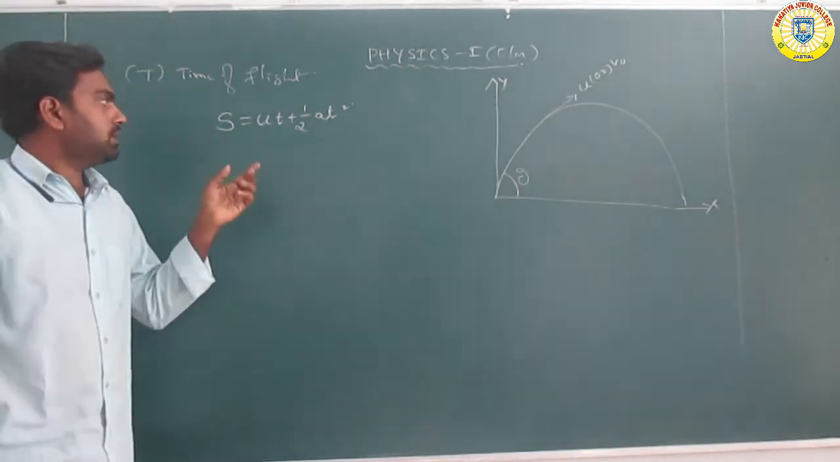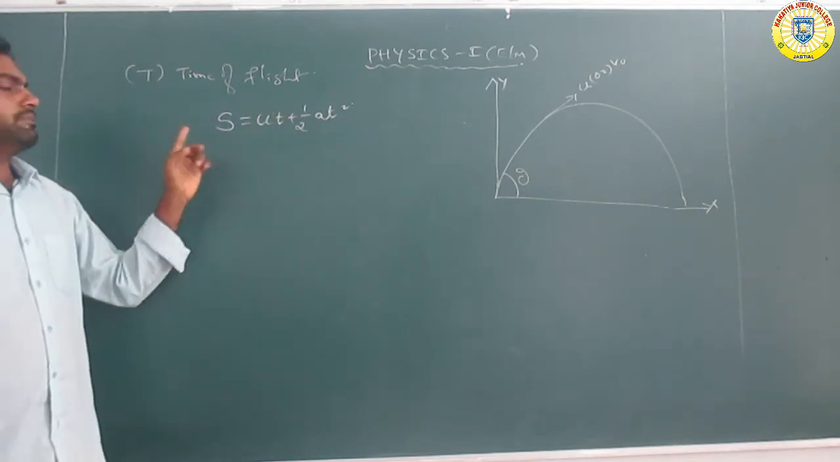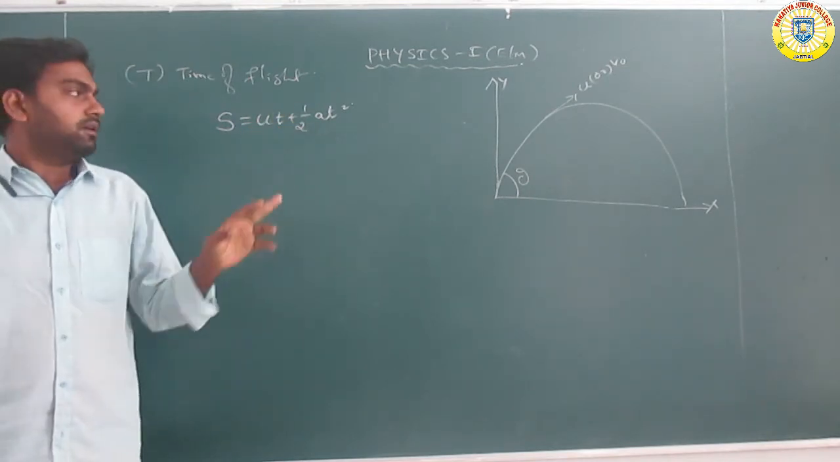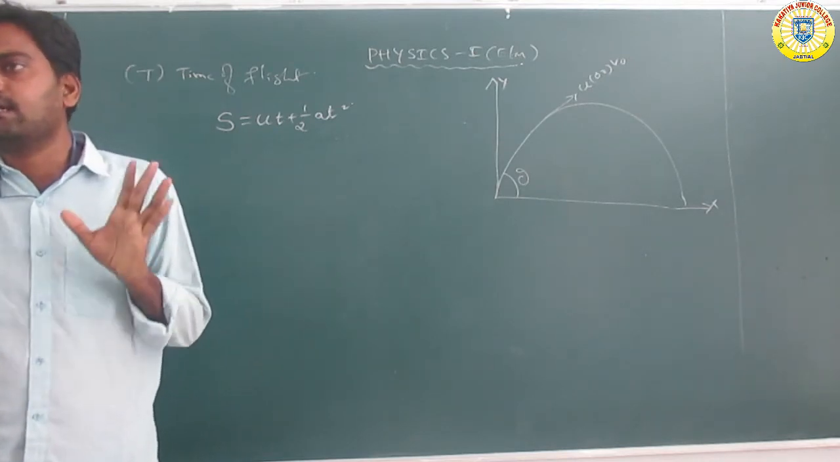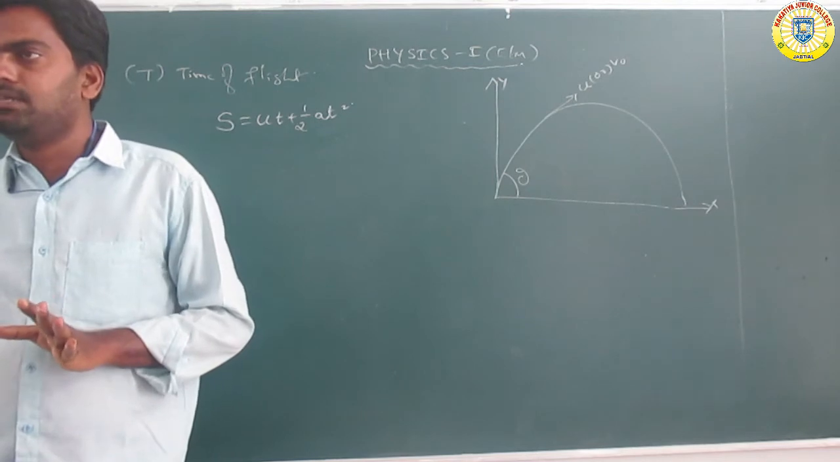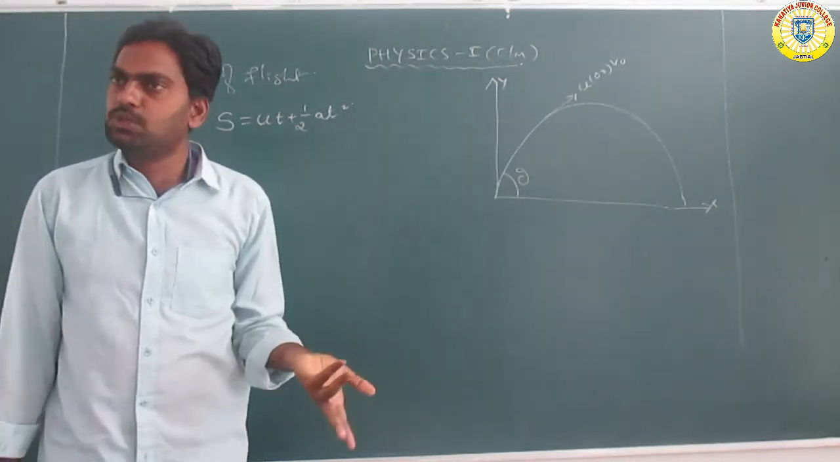Now here s equals ut plus half at squared. s means displacement, u means initial velocity, t means time, a means acceleration. Now here the vertical displacement is 0.